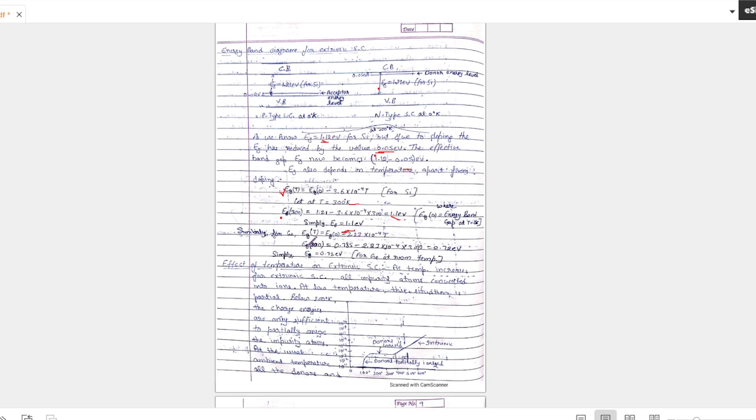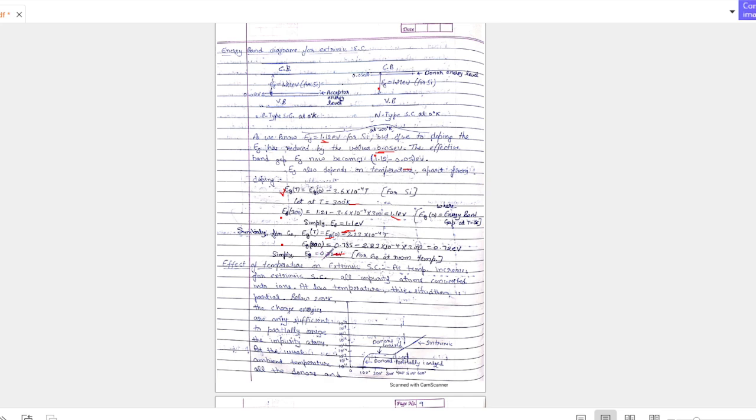Similarly, for germanium also it has been calculated. Energy gap at any temperature, suppose we are taking 300. The energy gap at zero temperature for germanium is 0.785, minus 2.33 into 10 to the power minus 4 into temperature, then it comes out to be 0.72 electron volt.